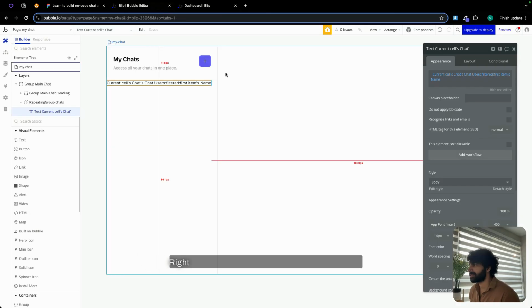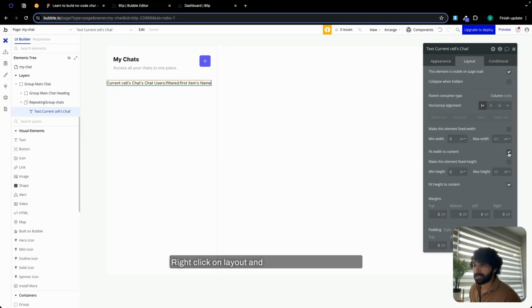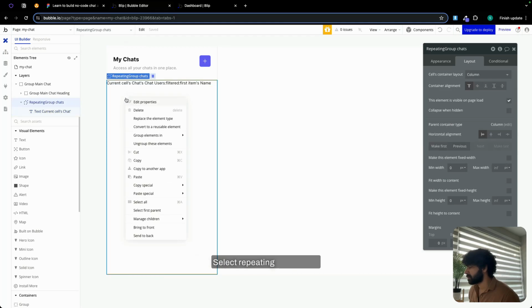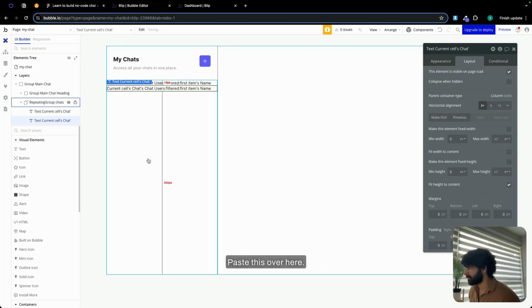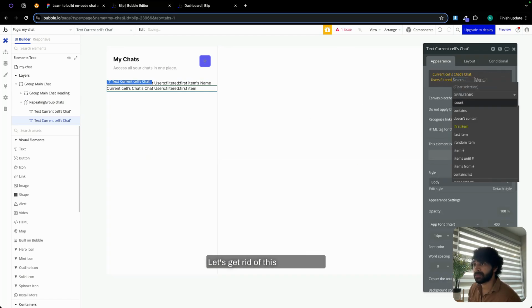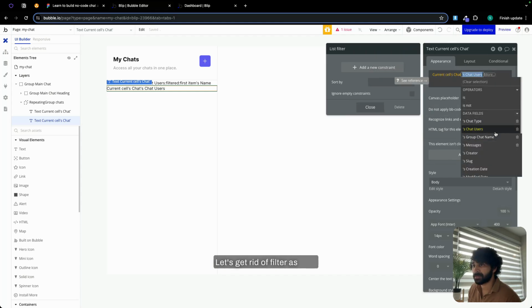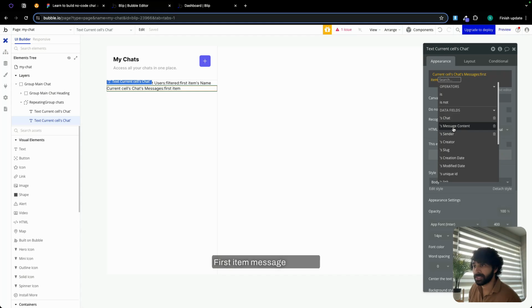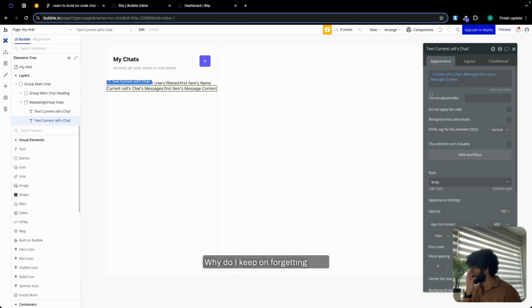It's pretty easy, right? Click on layout and check fit width to content. Let's copy this. Select repeating group chat, paste this over here. And let's get rid of this whole thing. Let's get rid of filter as well. Current cell chat, messages, first item. First item message content. Why do I keep on forgetting this?